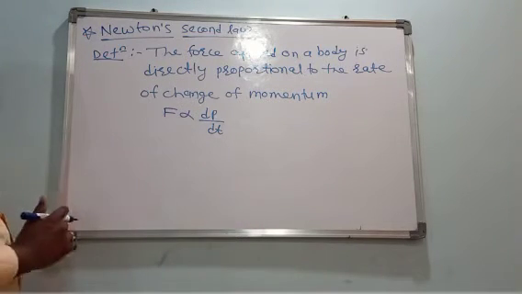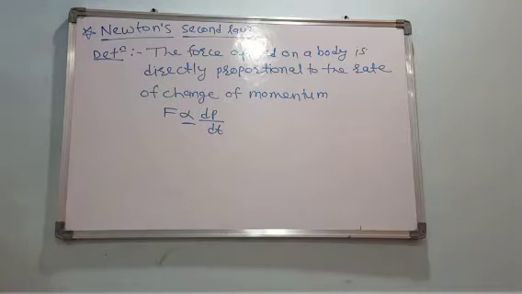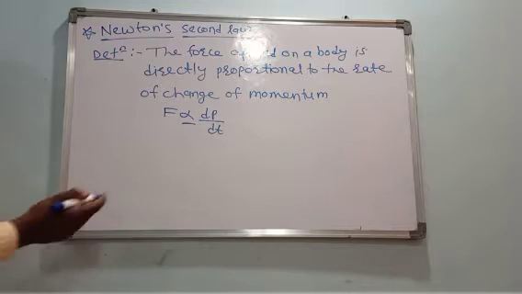Now we have to remove the proportionality sign, and in place of it we write an equals sign and a constant.